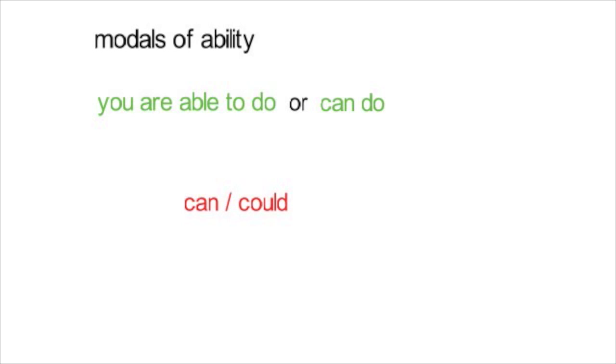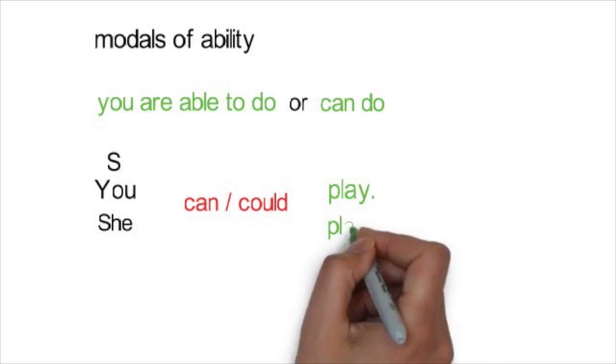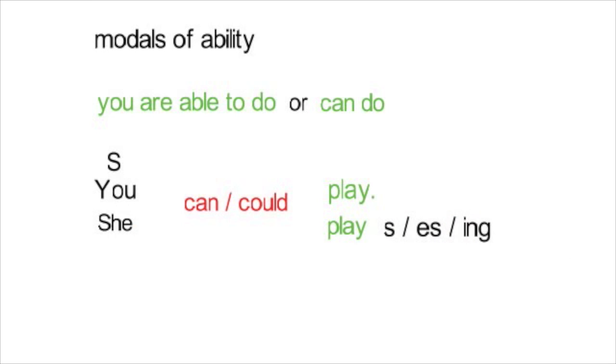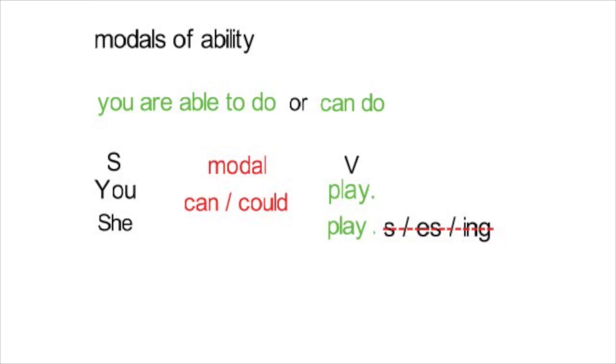They do not change based on the subject used in the sentences, so you never add s or es or ing. Also, they are always followed by a verb. Keep in mind that the verb is in the infinitive form.